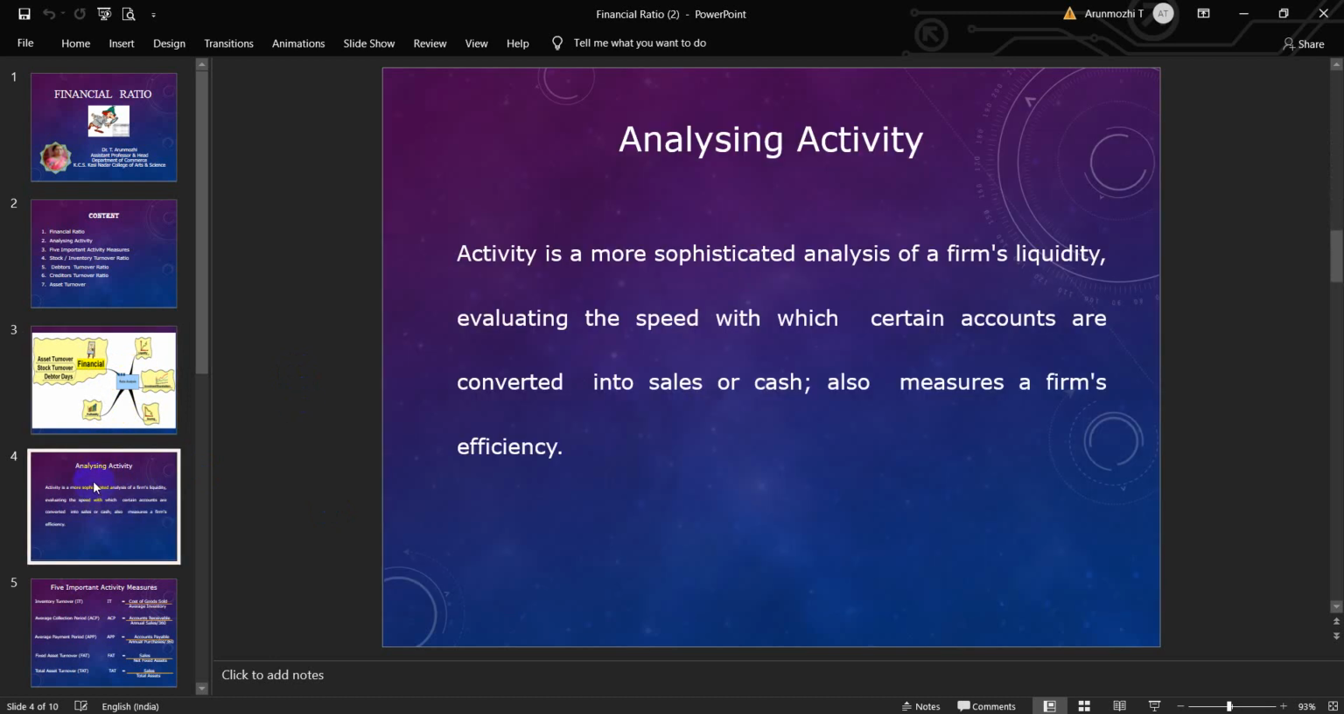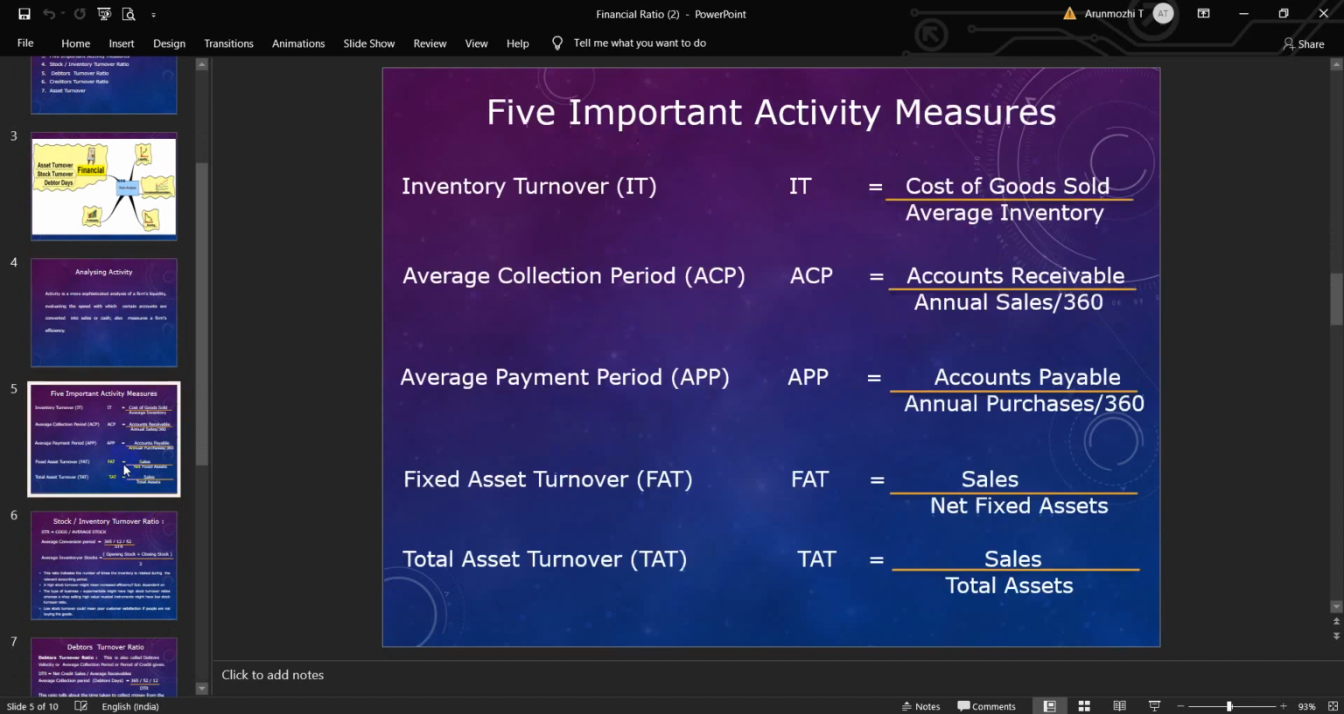Activity is a more sophisticated analysis of a firm's liquidity, evaluating the speed with which certain accounts are converted into sales or cash, and also measures a firm's efficiency. The 5 important activity financial ratios are inventory turnover, or another word, stock turnover, the average collection period, the average payment period, fixed assets turnover ratio, and total assets turnover ratio.